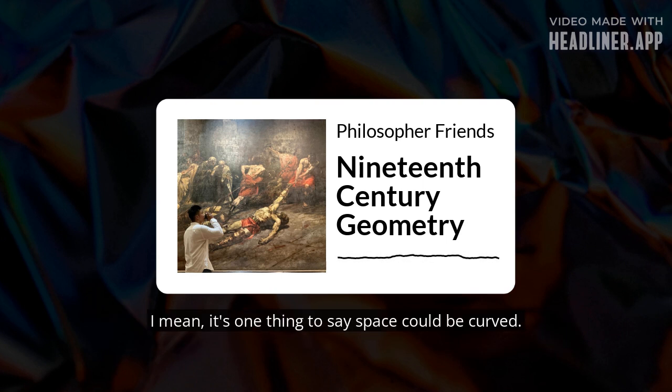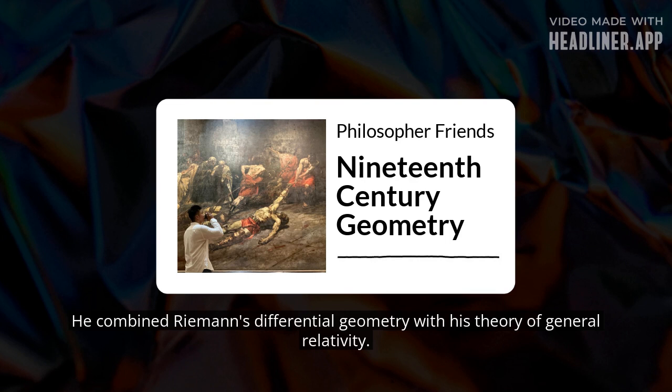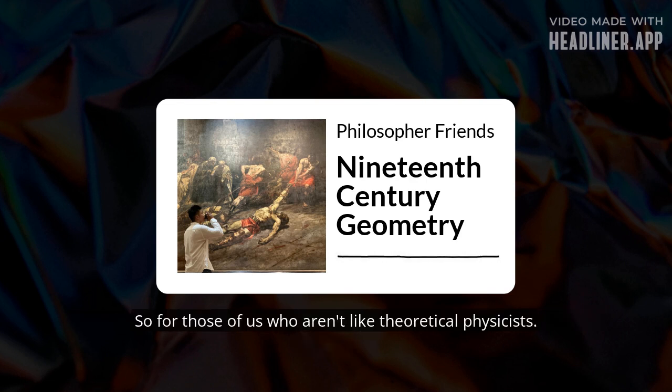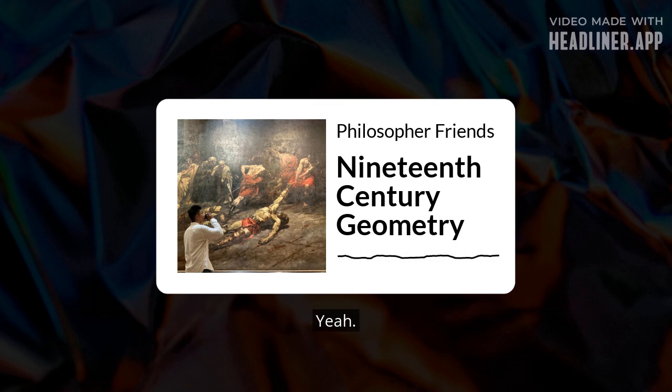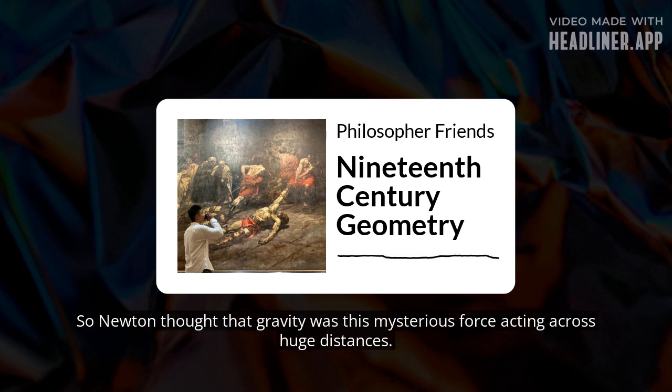Right. I mean, it's one thing to say space can be curved. It's a whole other thing to apply that idea to the actual universe and use it to explain gravity. And that's what Einstein did. He combined Riemann's differential geometry with his theory of general relativity. Okay, so for those of us who aren't theoretical physicists, can you explain that? How does curved space explain gravity? So Newton thought that gravity was this mysterious force.